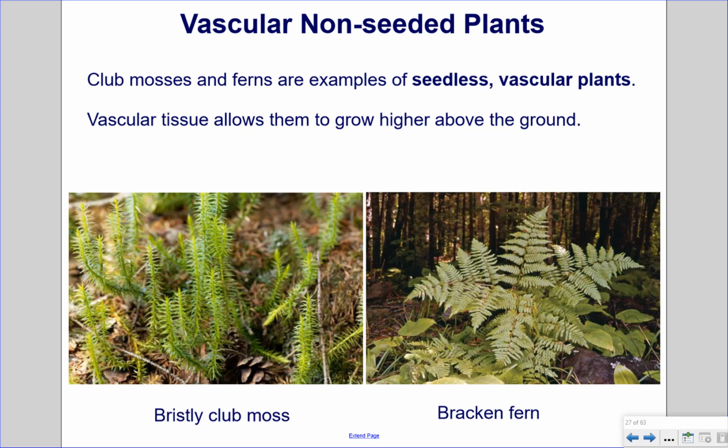Vascular non-seeded plants. Club mosses and ferns are examples of seedless vascular plants. Vascular tissues allow them to grow higher above the ground. Pictured here on the left is bristly club moss, and on the right, bracken fern.